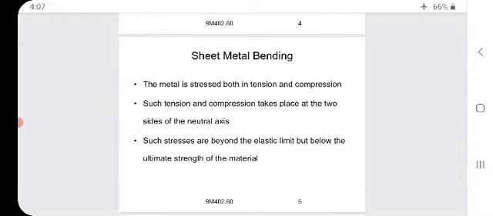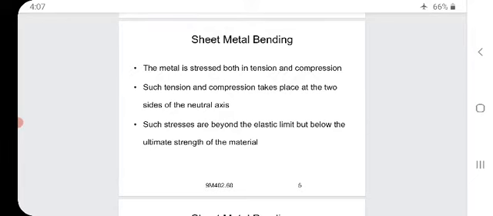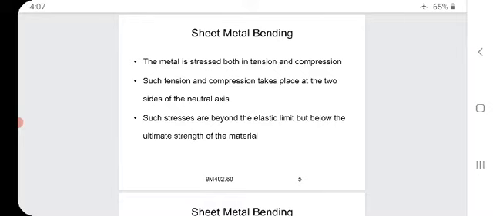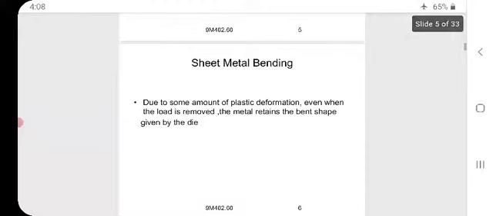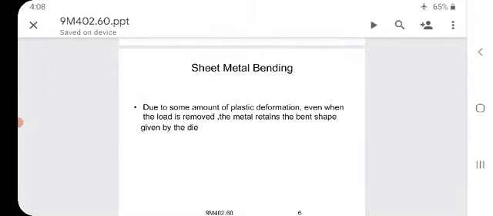The metal is stressed both in tension and compression. Such tension and compression take place at the two sides of the neutral axis. Such stresses are beyond the elastic limit but below the ultimate strength of the material. So due to some amount of plastic deformation, even when the load is removed, the metal retains the bent shape given by the die.